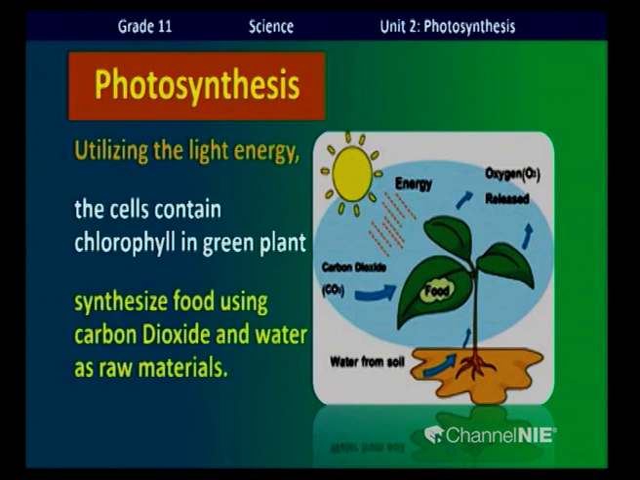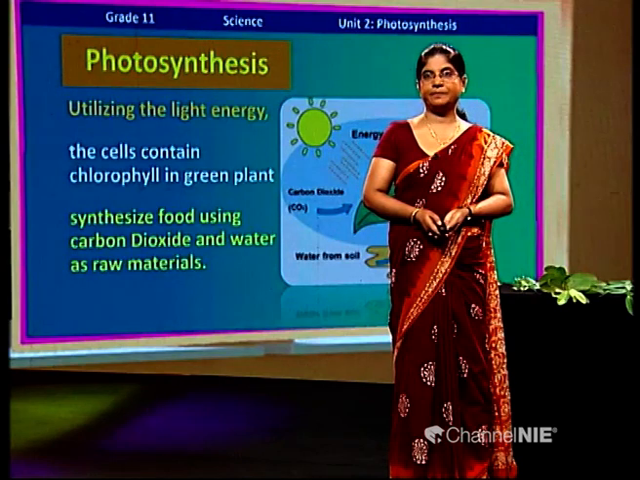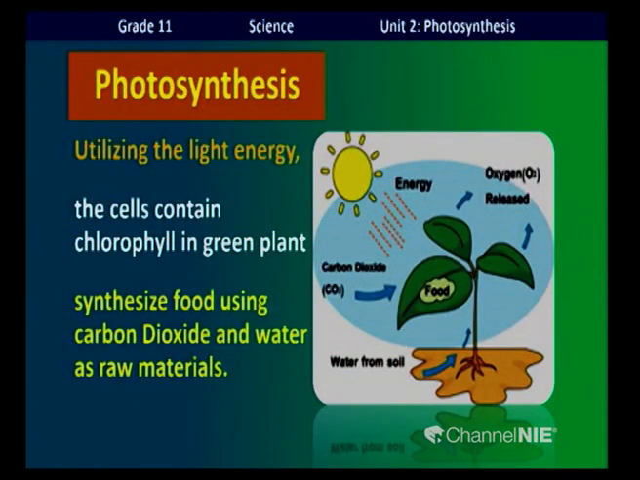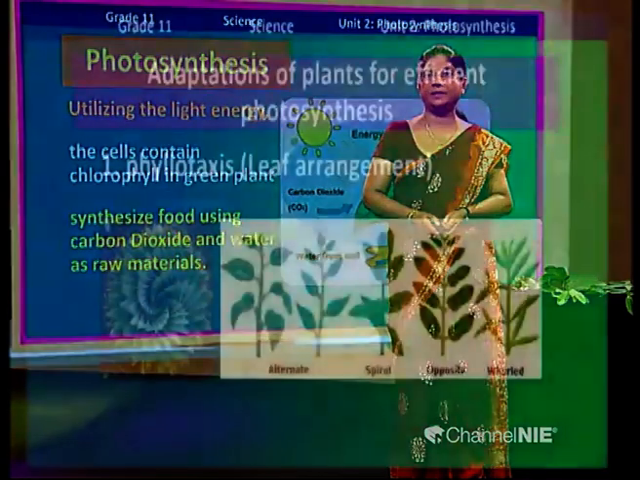Now, this is a summary of photosynthesis. Definition of photosynthesis. Read it by yourself. Utilizing the light energy, the cells containing chlorophyll in green plants synthesize food using carbon dioxide and water as raw materials. This is the whole process of photosynthesis, children.